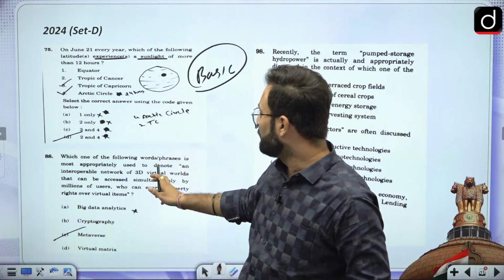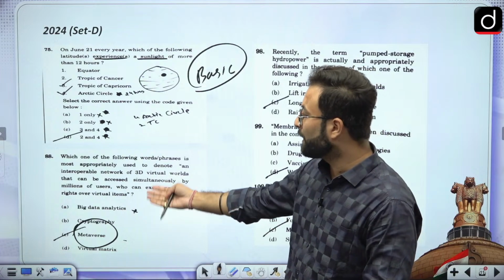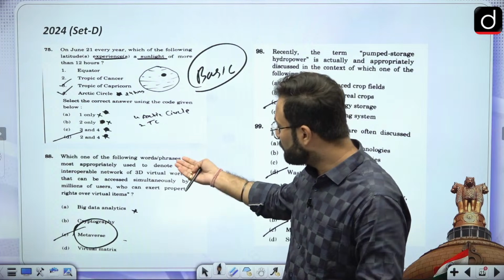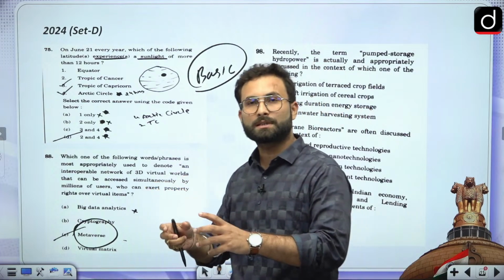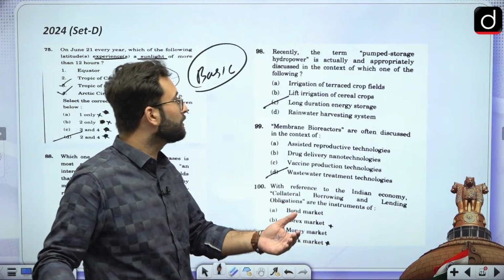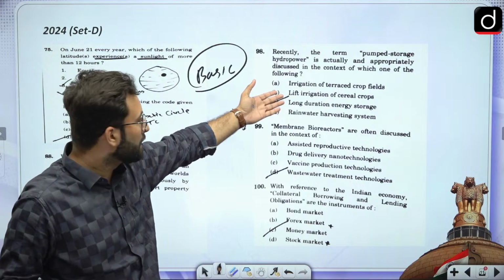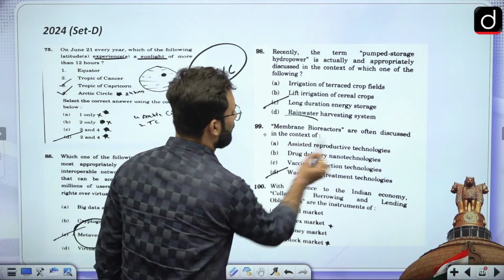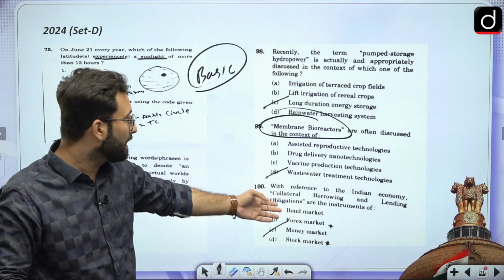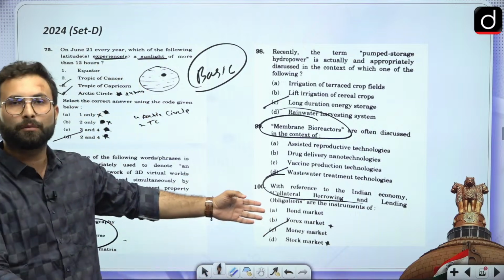Other than that, here they have used the words metaverse, cryptography, big data analytics. These are the terminologies which have been asked by UPSC, and this is what I was saying, that in economics and science and tech, they have focused on terminologies which have been in the news. Again, here you can see pump storage hydropower, that was a technology. Again there is membrane bioreactors, a terminology from science and tech. And here you can see collateral borrowing and lending obligations. This is a term from economics.